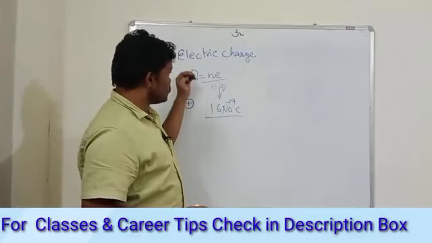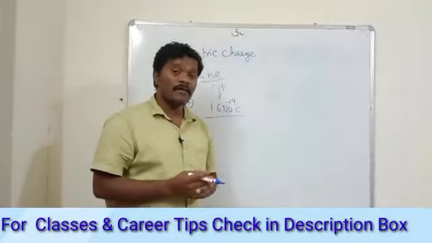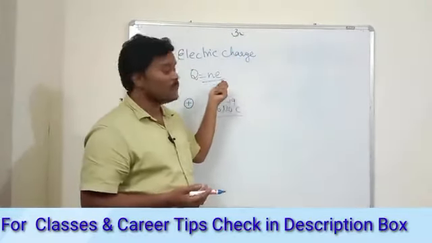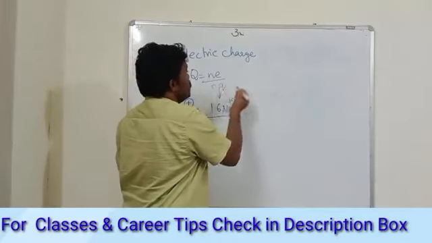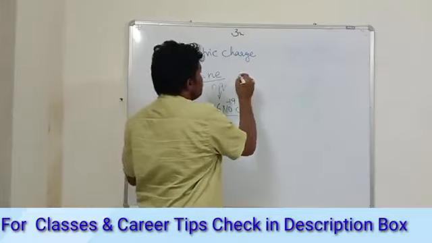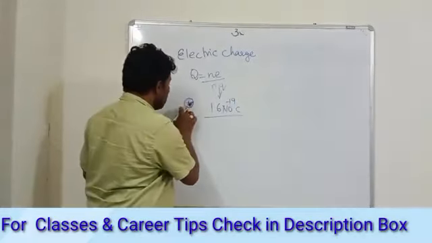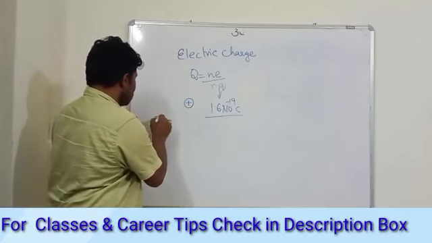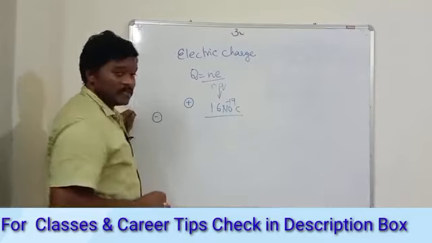Whether the charge is a vector or a scalar: it has a magnitude, and it is a scalar quantity. For example, you have two charges, a plus charge and another, minus charge.